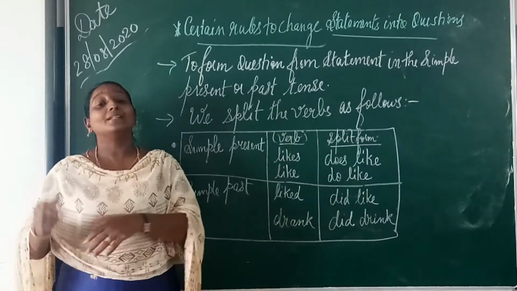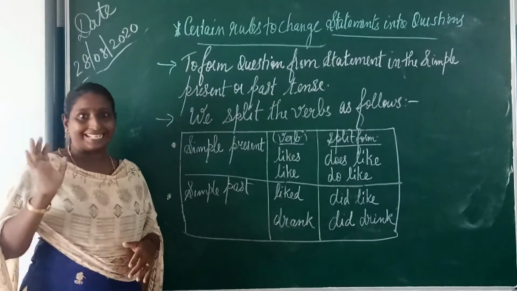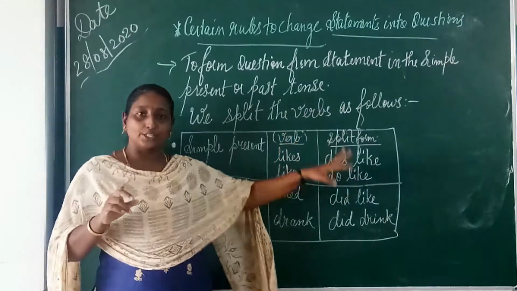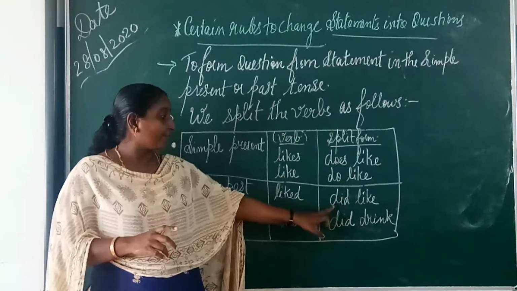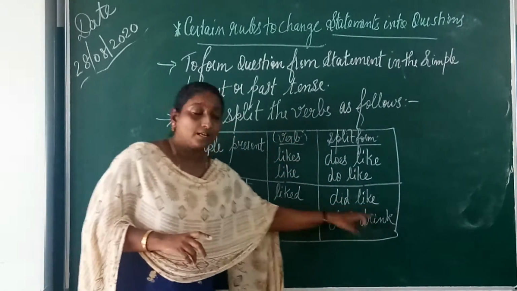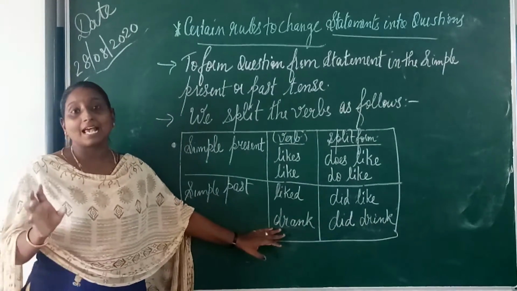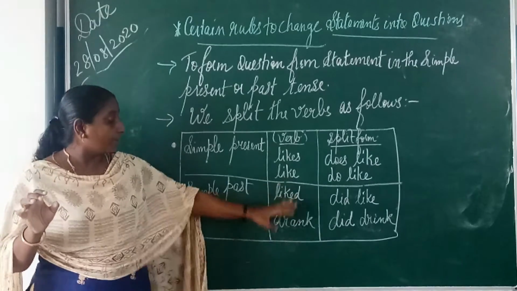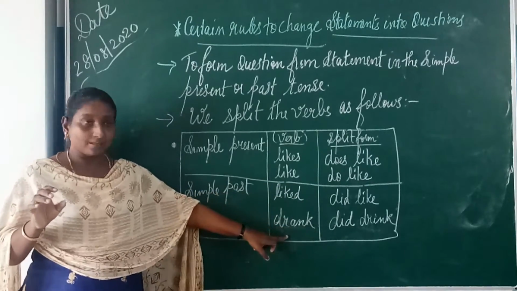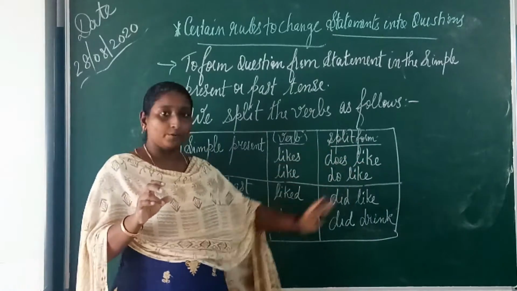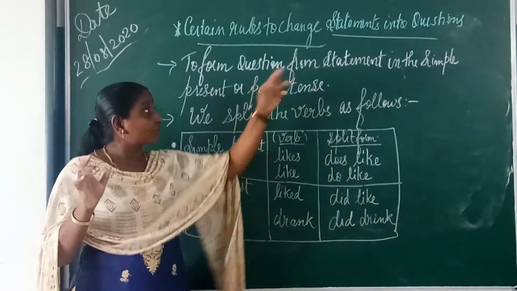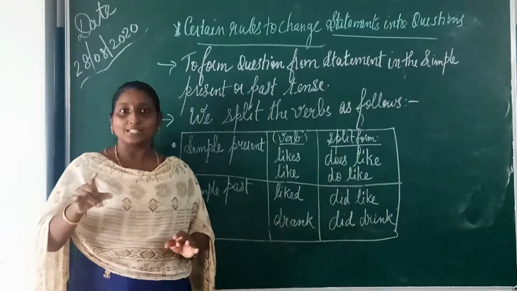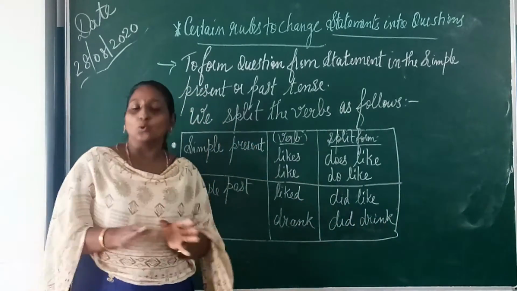In the same way, when the statement is in simple past tense, with a verb such as "liked," when you change it into a question it will become "did like." The same way, suppose a sentence has the simple past verb "drank." When you split it to make a question, it becomes "did drink." It is there in your textbook in this table format. Please go through it.